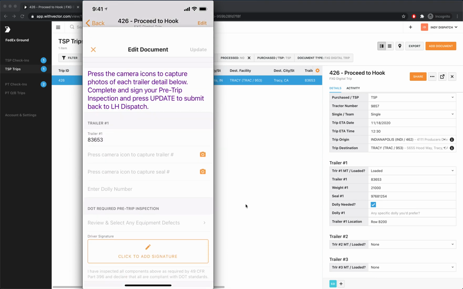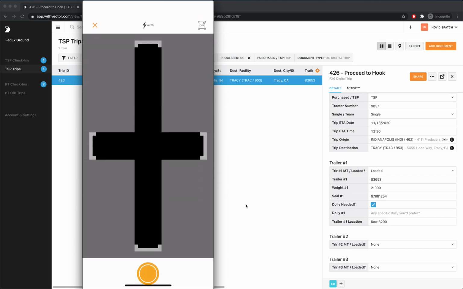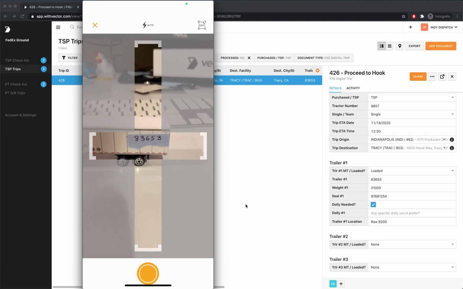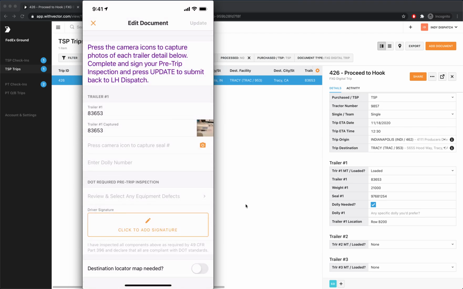So I'll press edit. And from right here, the instructions are to press the camera icons to capture photos of each trailer detailed below, complete your pre-trip, and press update to submit it back to dispatch. So for this trailer, 83653, I'm going to press the camera icon first to capture the trailer itself. The crosshairs are intended to give the driver a target area for where to place the number on the trailer. So I'll go ahead and capture that.